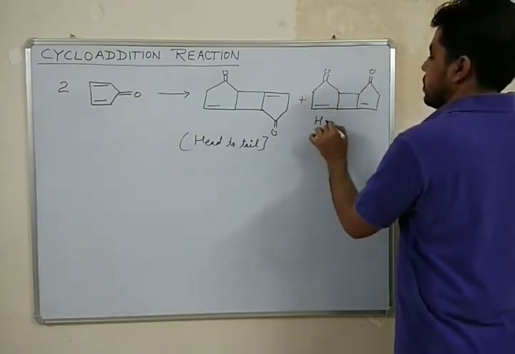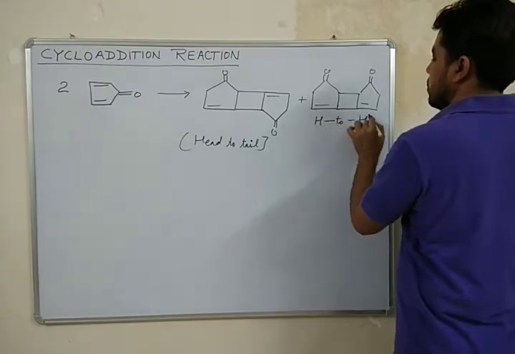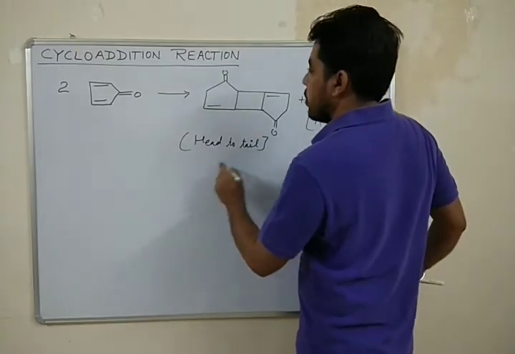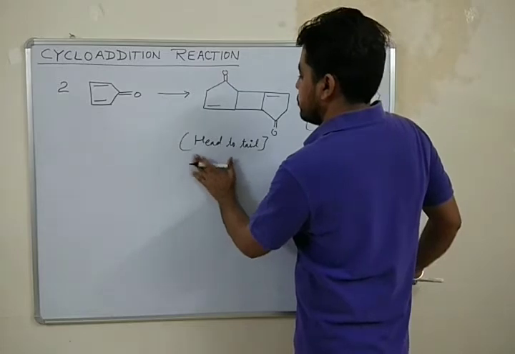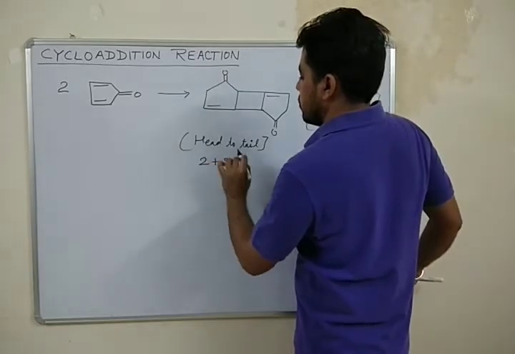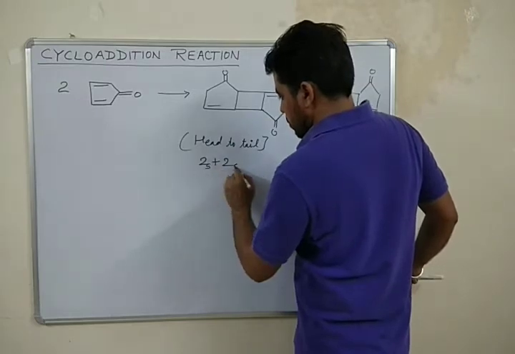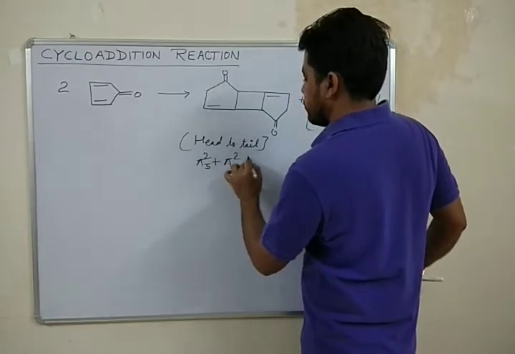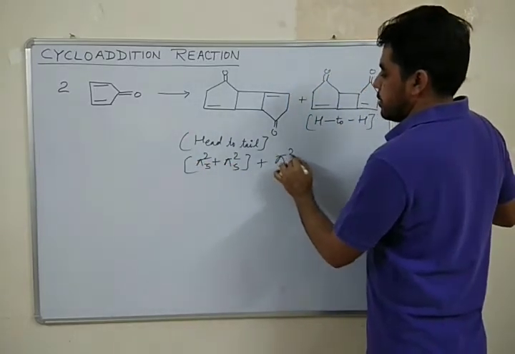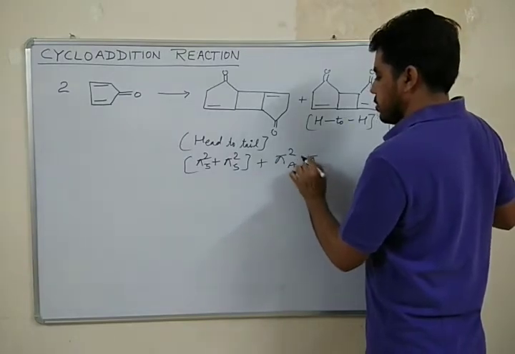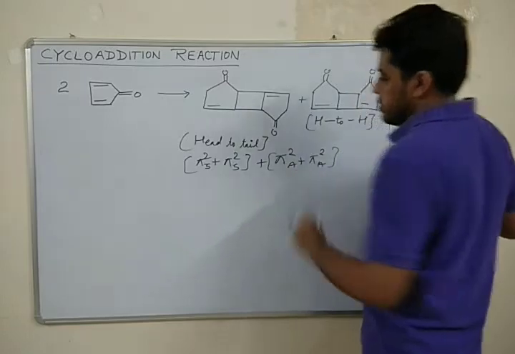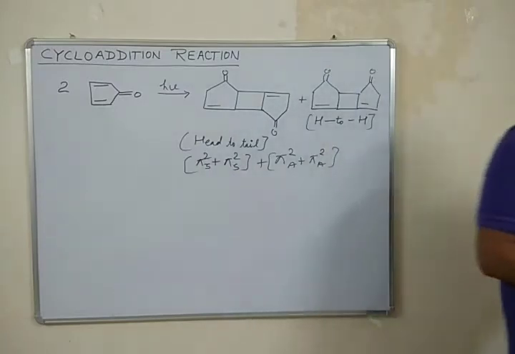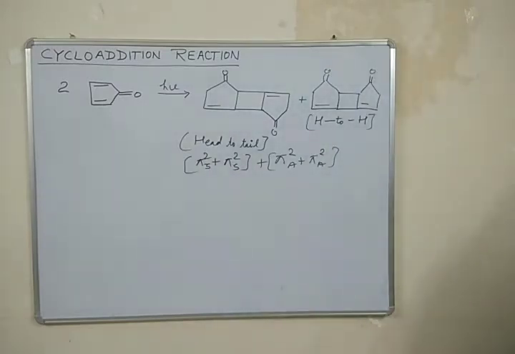It is head to head cycloaddition. So it is an example of 2 plus 2, pi 2s plus pi 2s or pi 2a plus pi 2a, means supra-supra or intra-intra cycloaddition takes place in this particular example.